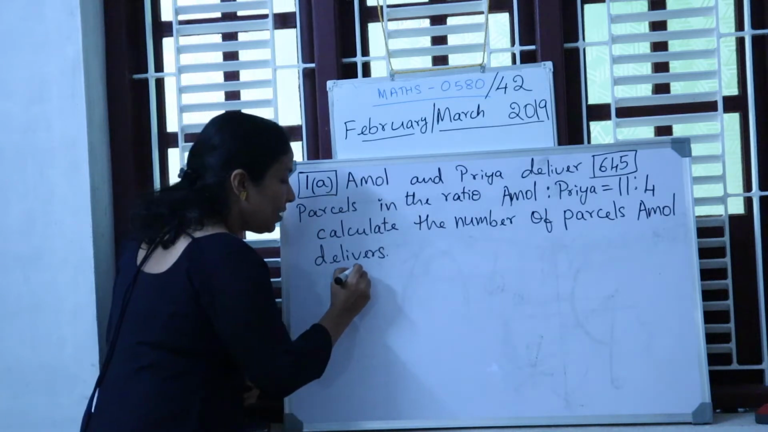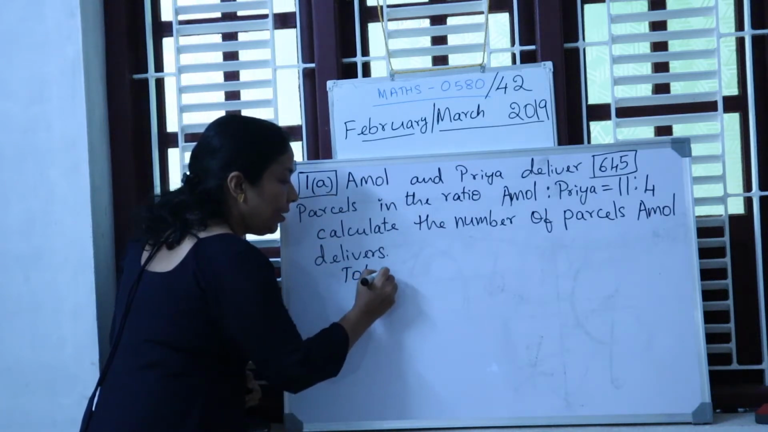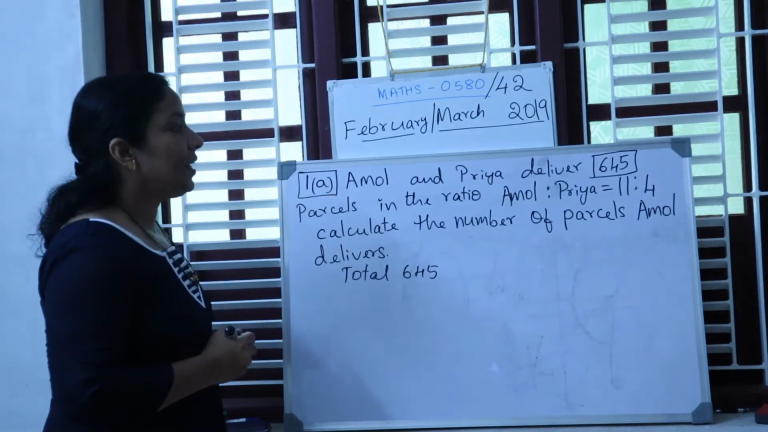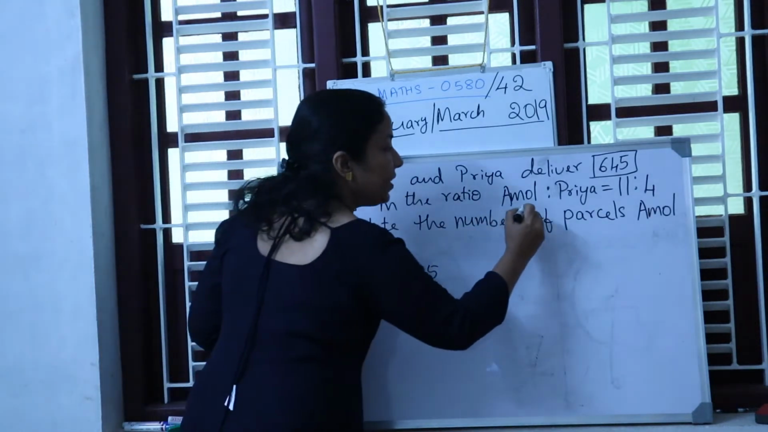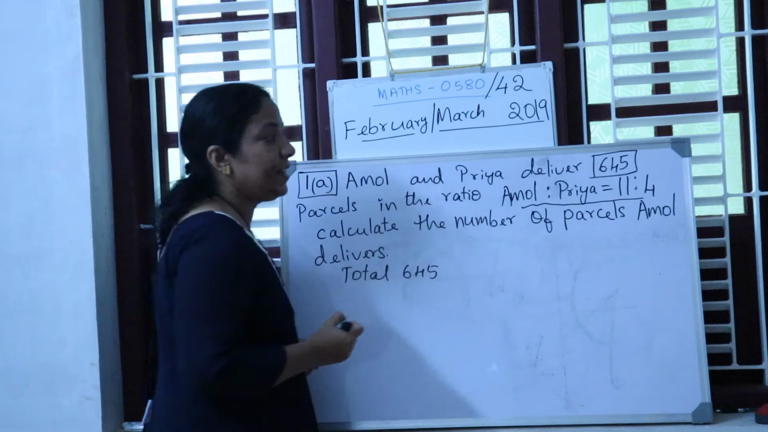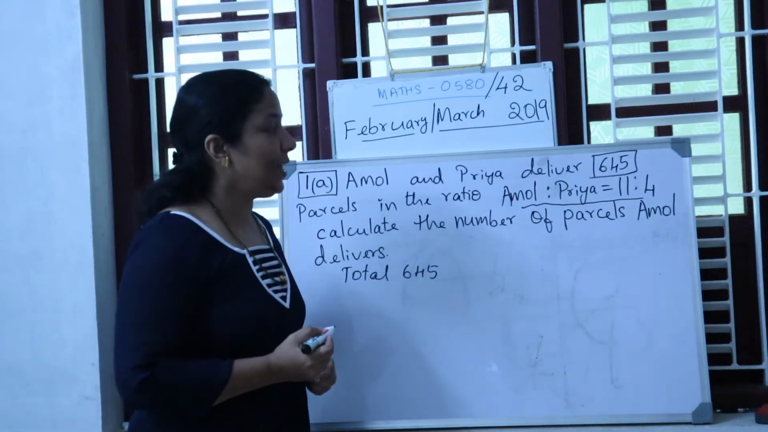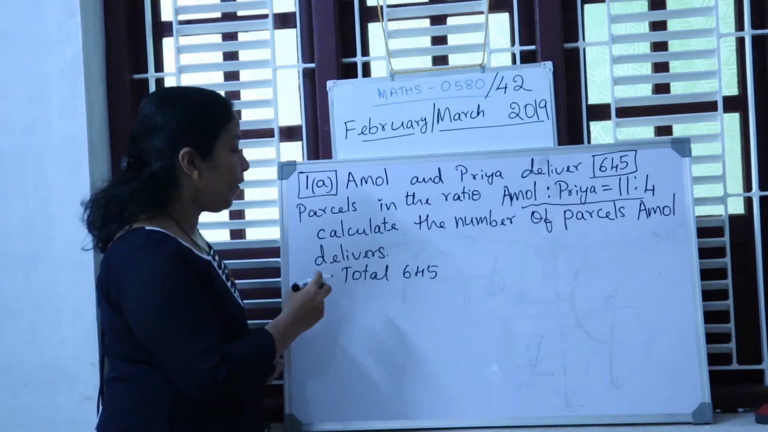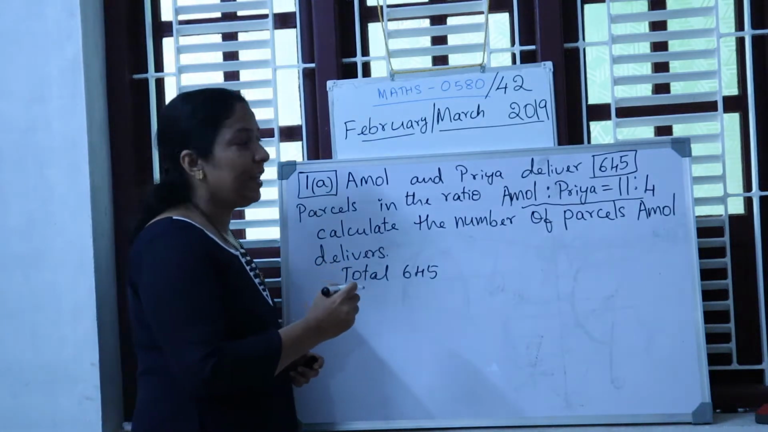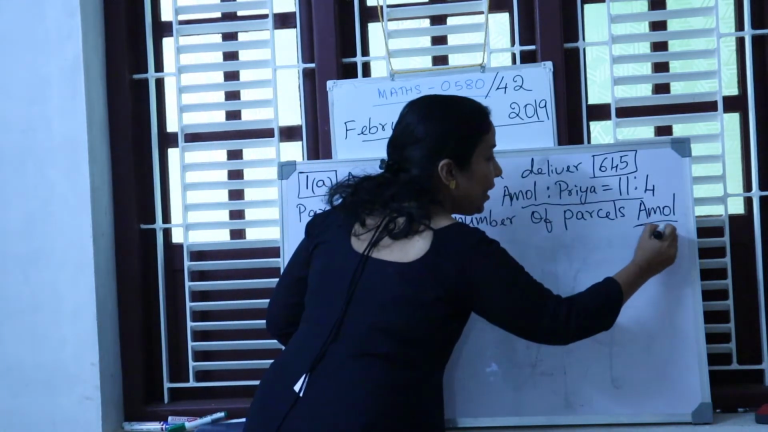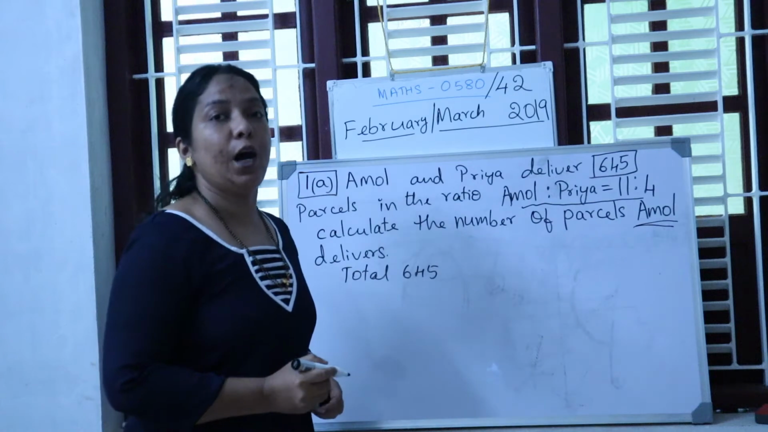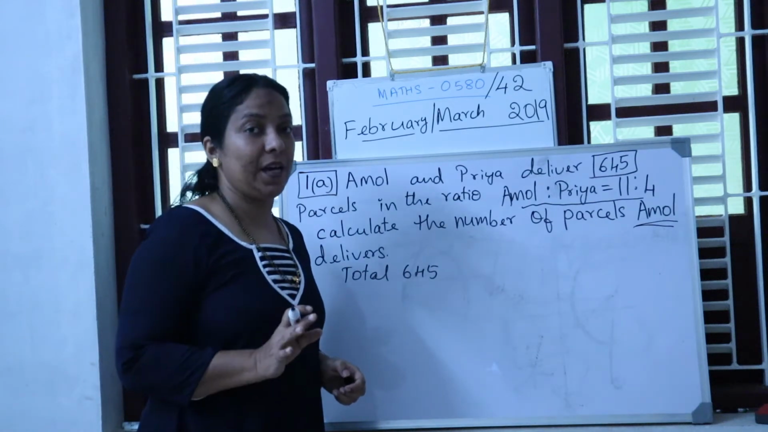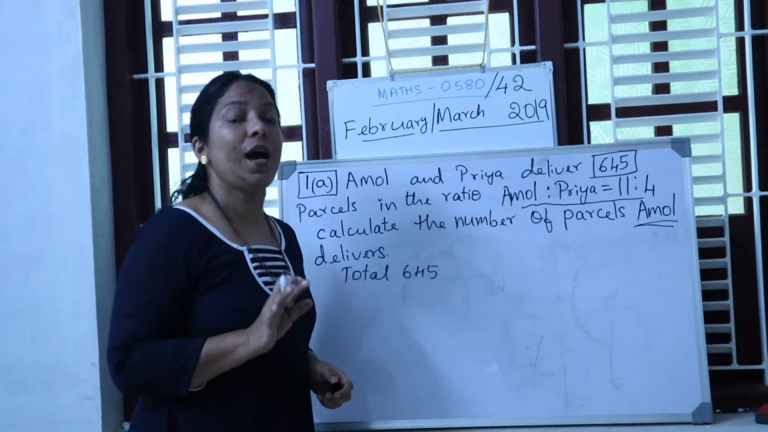So what is given? Total, that is 645. What else is given? The ratio is given, that is Amol is to Priya is 11 is to 4. Calculate the number of parcels Amol delivers. They are asking you how many parcels delivered by Amol. They are not asking how many parcels delivered by Priya. They are only focusing on Amol.